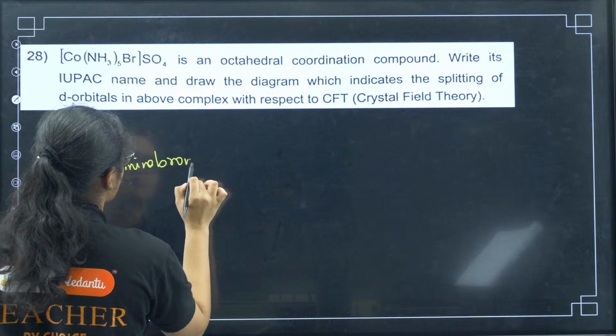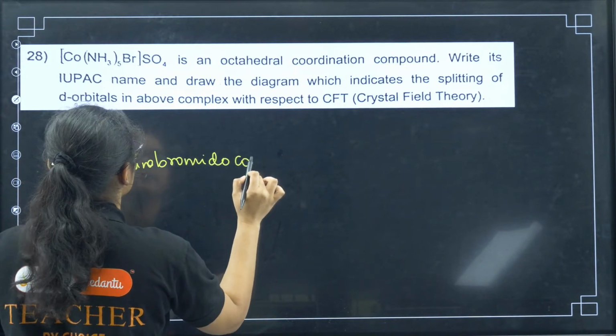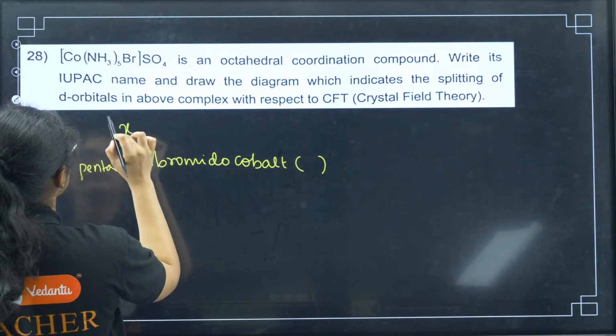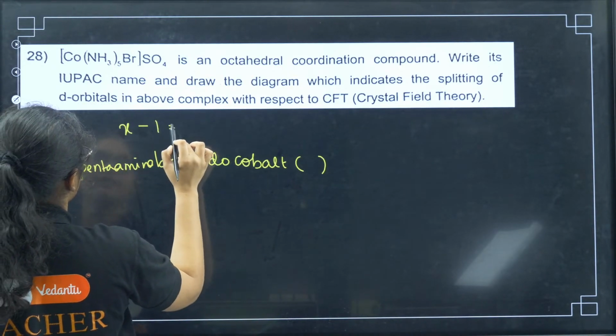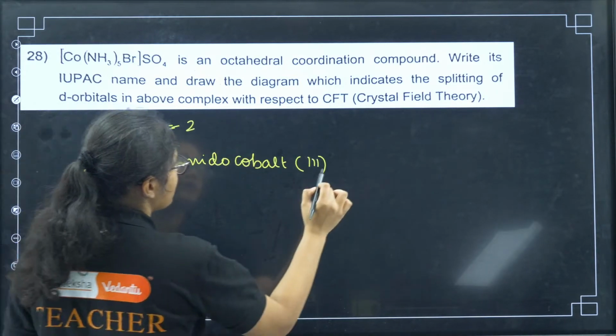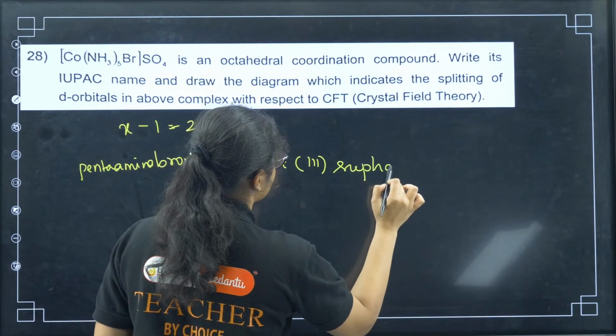Okay, then I have bromido. Cobalt. What is the oxidation state of cobalt? Here it is -1, and here I have -2. So cobalt is in +3 state. Then you have sulfate.